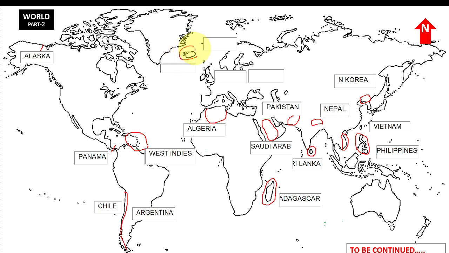Europe's second largest island after Great Britain, Iceland. The countries which are responsible for World War I are Austria and Hungary. See, this is Austria. The second neighbor one is Hungary. A country which sponsors the Nobel Prize in different fields each and every year is Sweden.